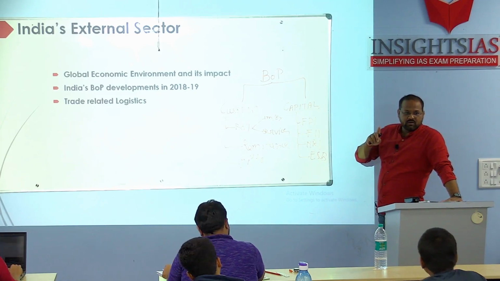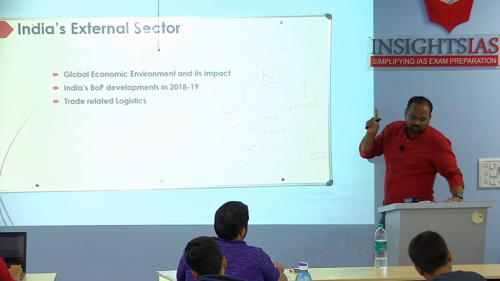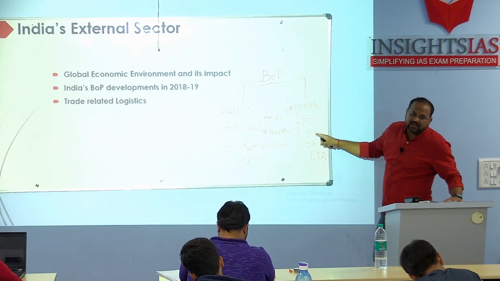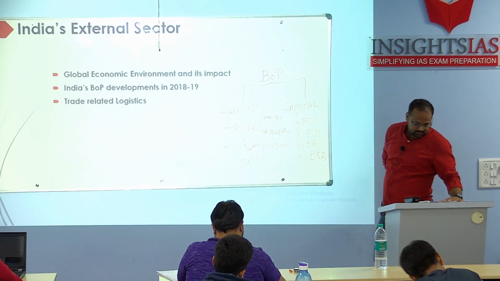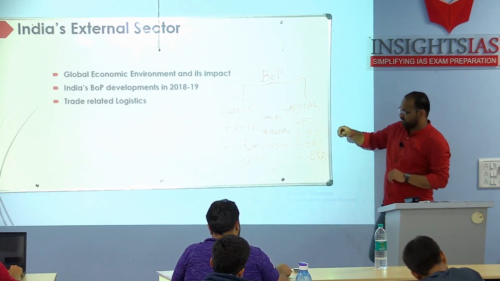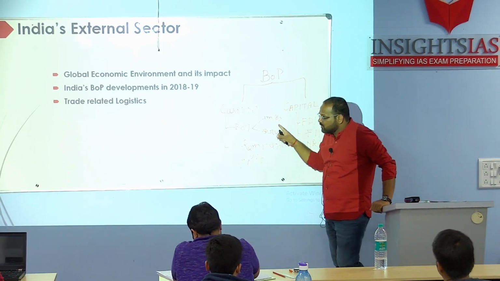Did I say something wrong? No. In 17 and 18 it was 1.8% and in 18 and 19 it was 2.4%. So there has been widening. When we talk about widening current account deficit, we are talking about this scenario.